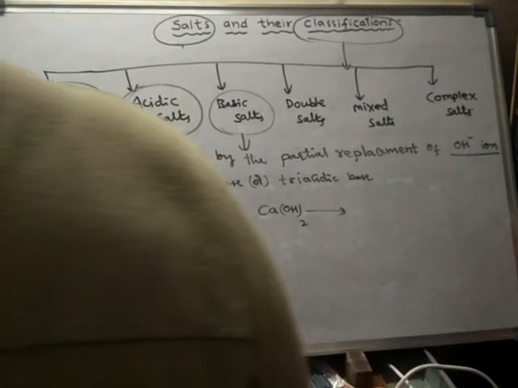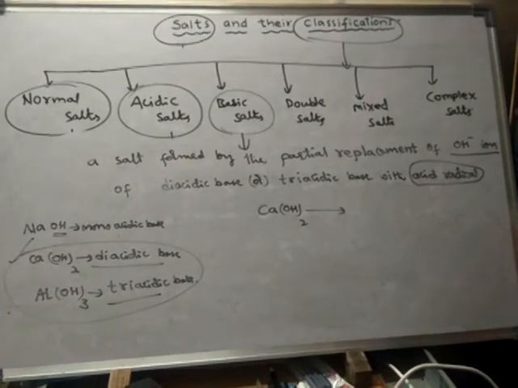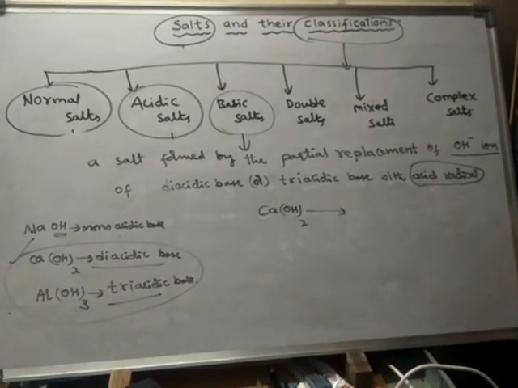A triacidic base with an acid radical. What is acid radical? The acid radical means negative ion. Any negative ion other than OH minus is said to be acid radical. I am writing here.